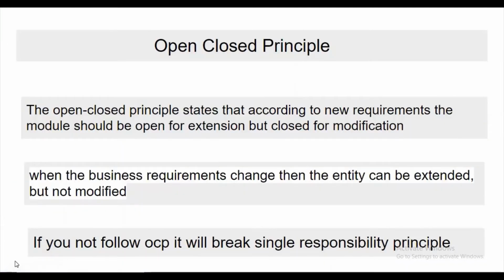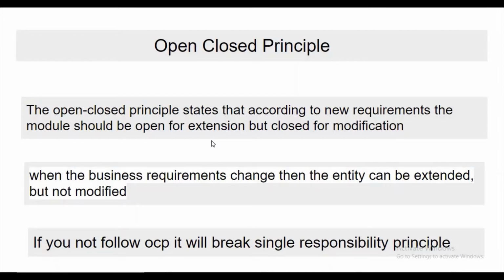Open close principle. The open close principle states that according to the new requirements, the module should be open for extension but closed for modification. When the requirements change, then the entity can be extended but not modified. If you do not follow OCP, it will break the single responsibility principle. Guys, it is a most important point. It means if you are not following the open close principle, it will also break the single responsibility principle. So definitely you want to follow this open close principle. What it is saying is the module should be open for extension but closed for modification.